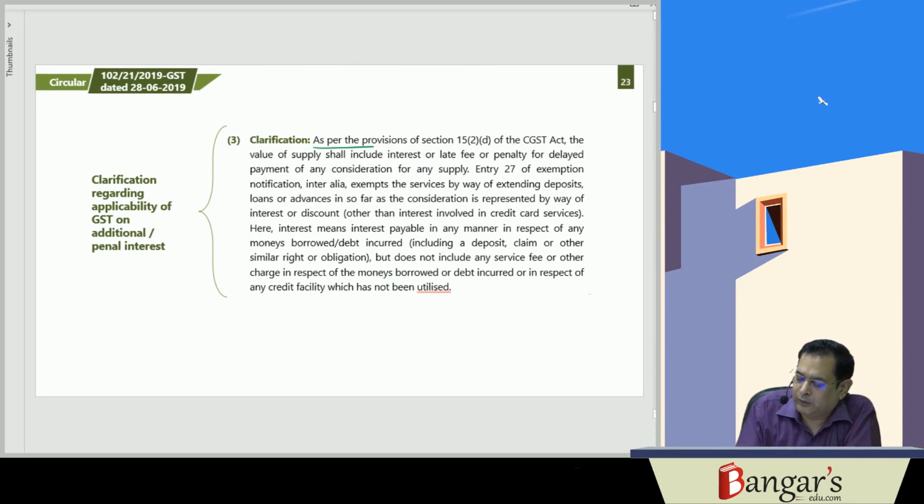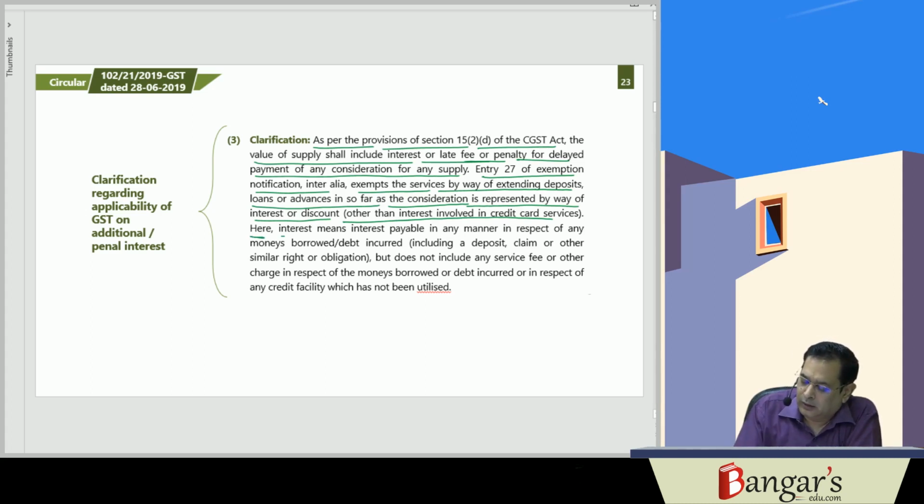As per the provisions of section 15(2)(d), as we have seen, the value of supply includes interest or late fees or penalty for delayed payment of consideration for any supply. Entry 27 of the exemption notification exempts services by way of extending deposits, loans or advances insofar as the consideration is represented by way of interest or discount, other than interest involved in credit card services.